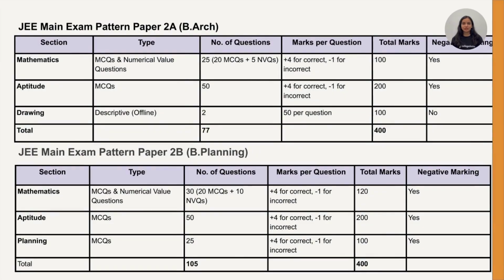For Paper 2A, which is for B Architecture, the exam has mathematics, aptitude, and drawing. Together, this paper has 27 questions for a total of 400 marks. For Paper 2B, which is for B Planning, the exam includes mathematics, aptitude, and planning. This makes 105 questions, again totaling 400 marks. The difference is that drawing in Paper 2A is descriptive and offline.